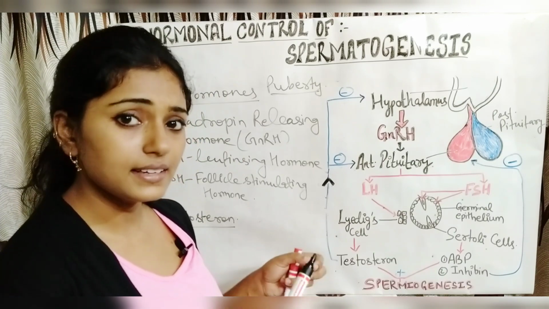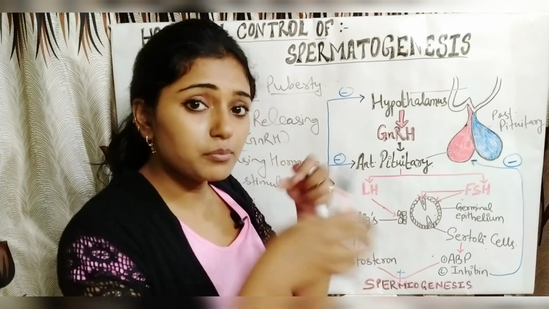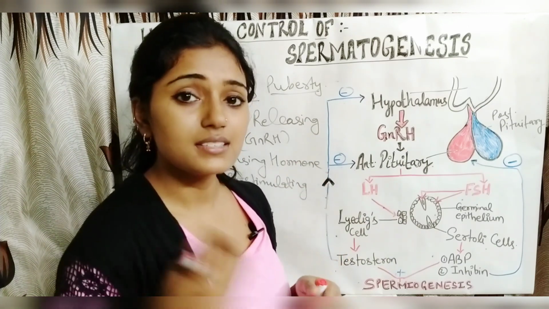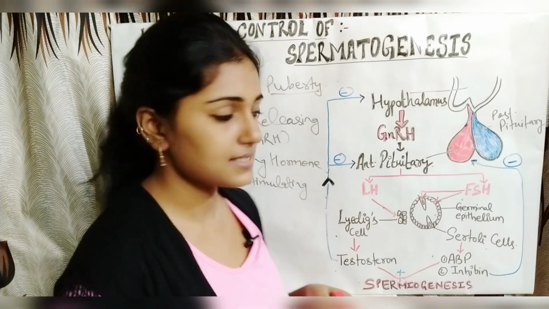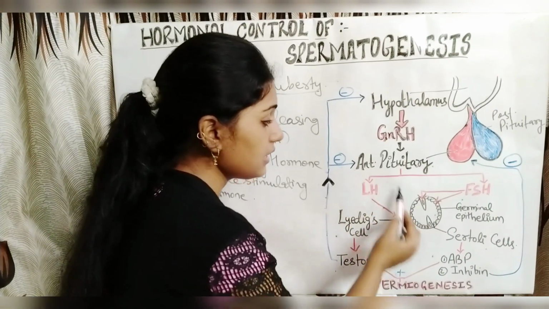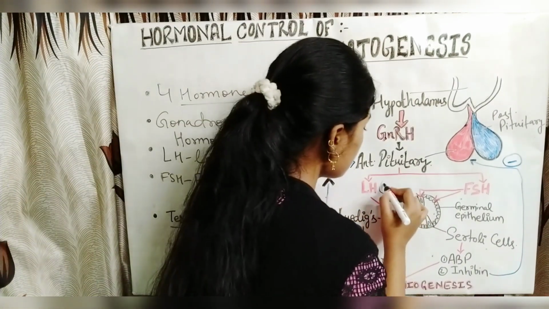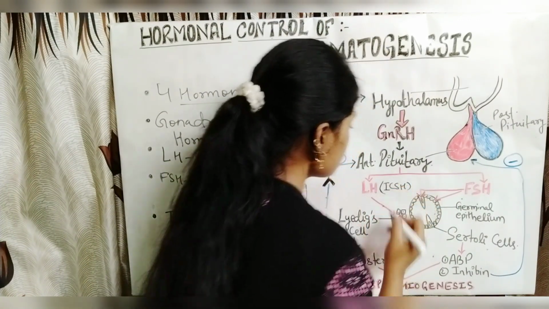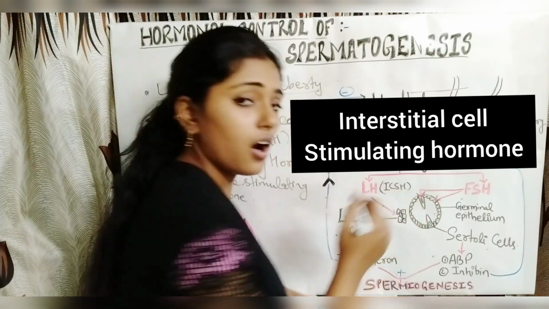We have seen earlier in the transverse section of the testes that in between the seminiferous tubules there are some cells, that is interstitial cells called Leydig cells. These Leydig cells get stimulated by the luteinizing hormone, this hormone also called ICSH, that is interstitial cell stimulating hormone.